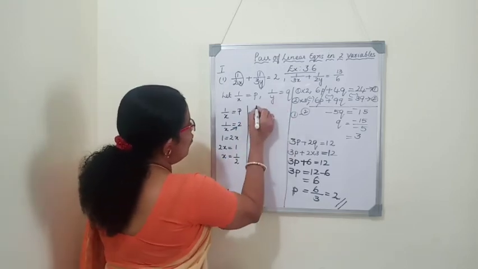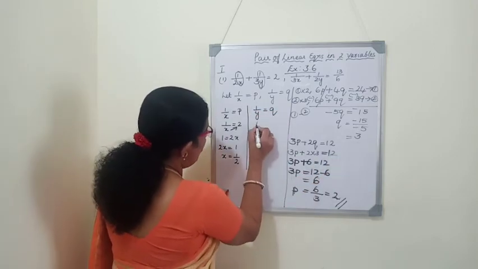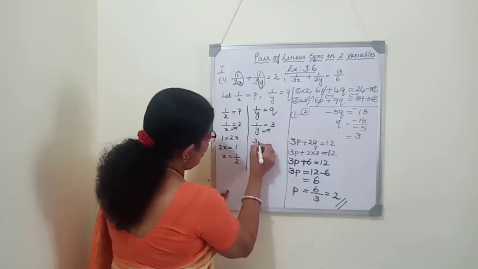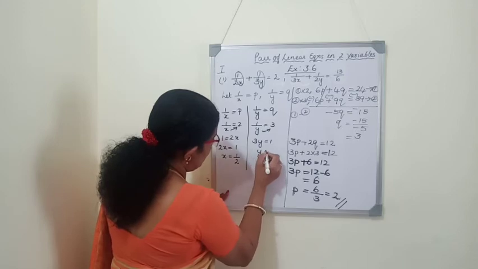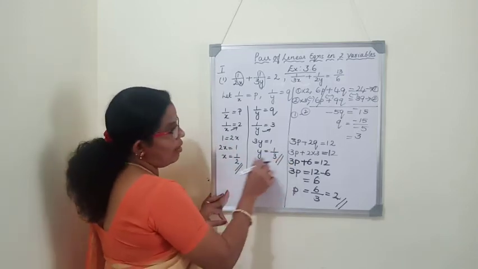Similarly, 1 by Y is equal to Q. So what is the value of Q? It is 3. 1 by Y equals 3. Cross multiply. 3Y is equal to 1. Y is equal to 1 by 3. So the values of X and Y are 1 by 2 and 1 by 3.